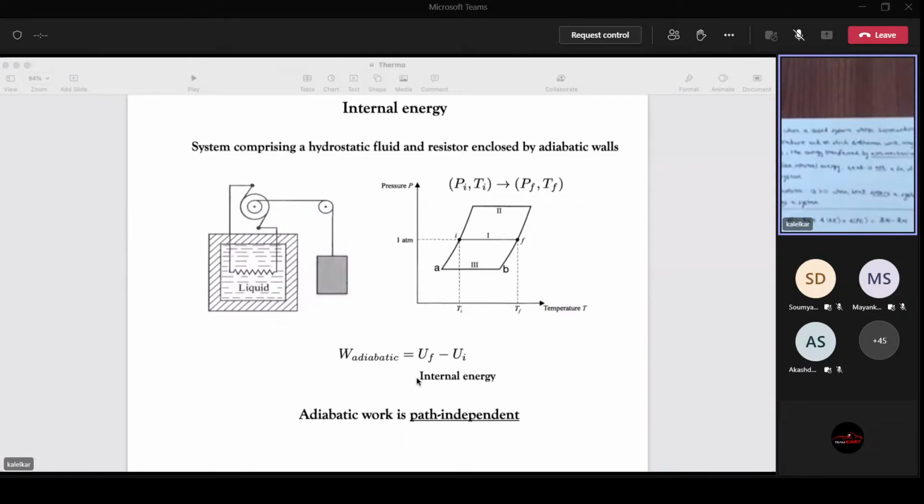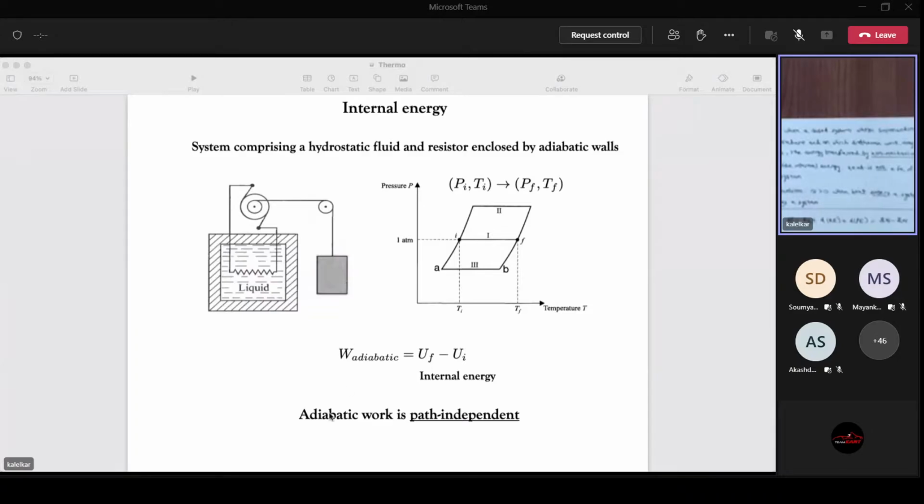Now we know from mechanics that if you are going from point 1 to point 2 and it is path independent, then the work done is the change of potential energy. So this motivates the definition of internal energy, which is, if you like, a thermodynamic potential energy. So I can say that adiabatic work is the difference of a function. There exists a function called the internal energy, whose difference uf minus ui is the work done between point I and point F, independent of path. This is purely an experimental finding.